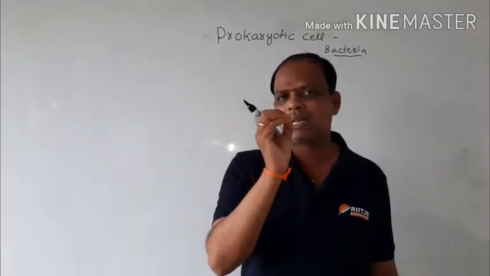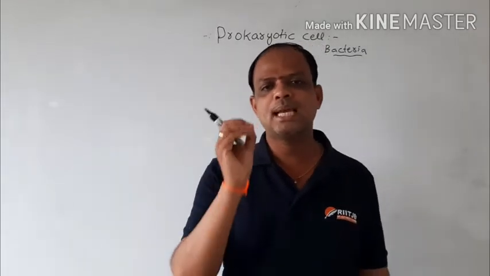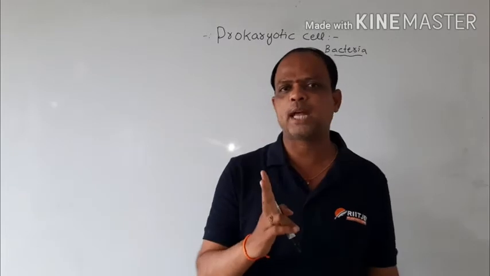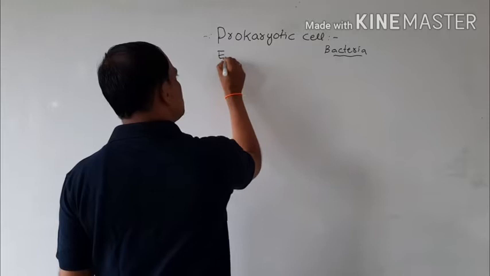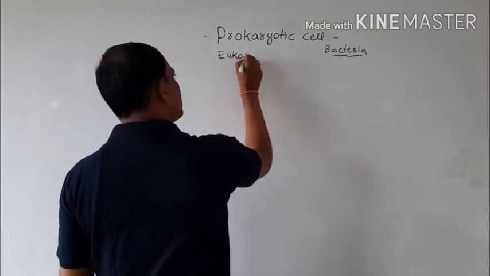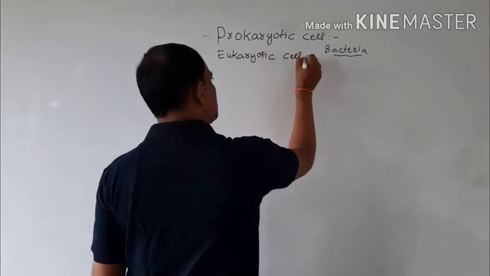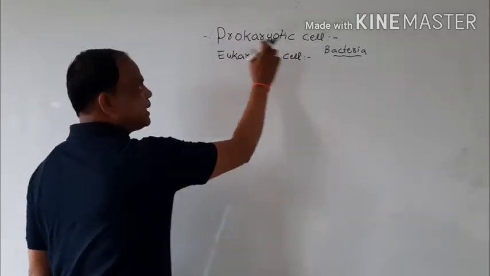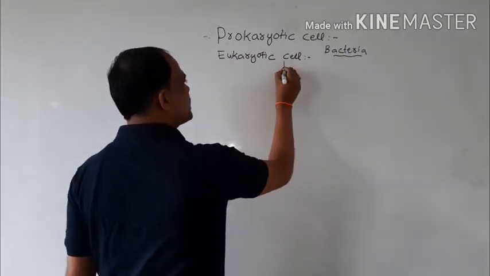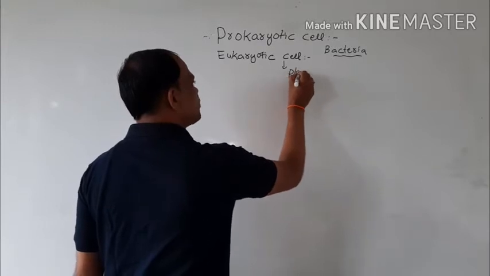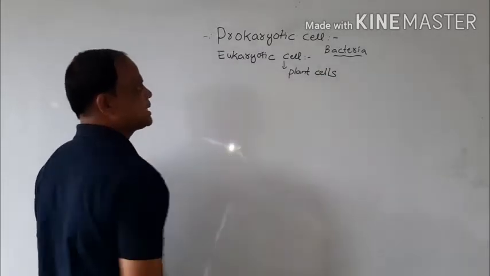Today, based on the nuclear membrane, cells are divided into two types: prokaryotic cells and eukaryotic cells. The example of a prokaryotic cell is bacteria, and the example of a eukaryotic cell is the plant cell. All plant cells are eukaryotic cells.